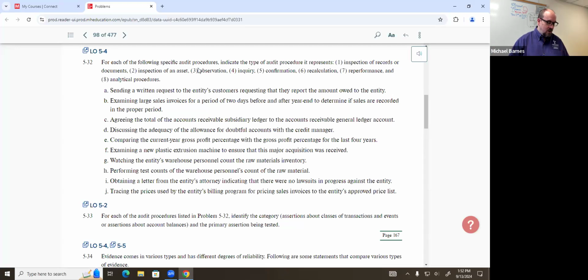And what assertions are we concerned about here? There are probably multiple assertions with respect to this. We're probably talking about making sure that everything that should have been recorded gets recorded, which, if that's the case, what are we talking about? Completeness. We're also making sure that they got recorded at appropriate amounts, which would be valuation and allocation. Very good. So completeness and valuation and allocation.